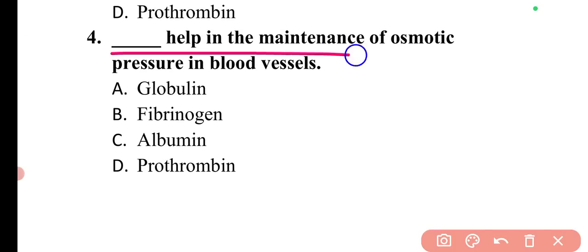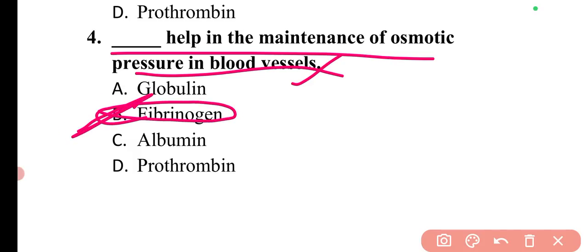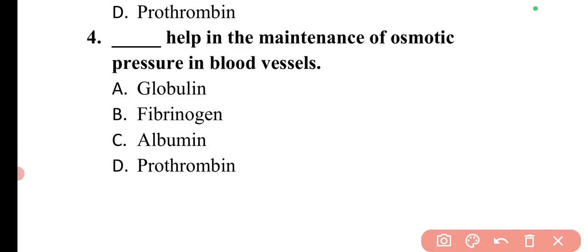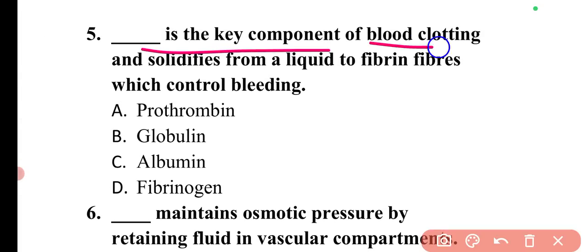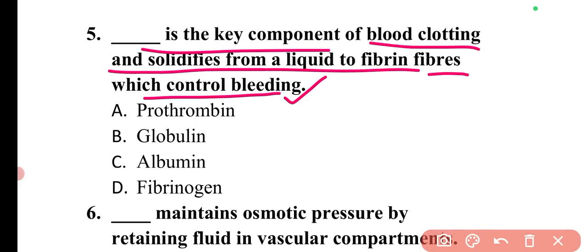Next question is, dash helps in the maintenance of osmotic pressure in the blood vessels. So in the blood vessels, fibrinogen is responsible for the maintenance of osmotic pressure in blood vessels. Option B is correct. Next question is, dash is the key component of blood clotting and solidifies from liquid to fibers, which controls bleeding. So this one is fibrinogen. So here option D will be the correct answer.